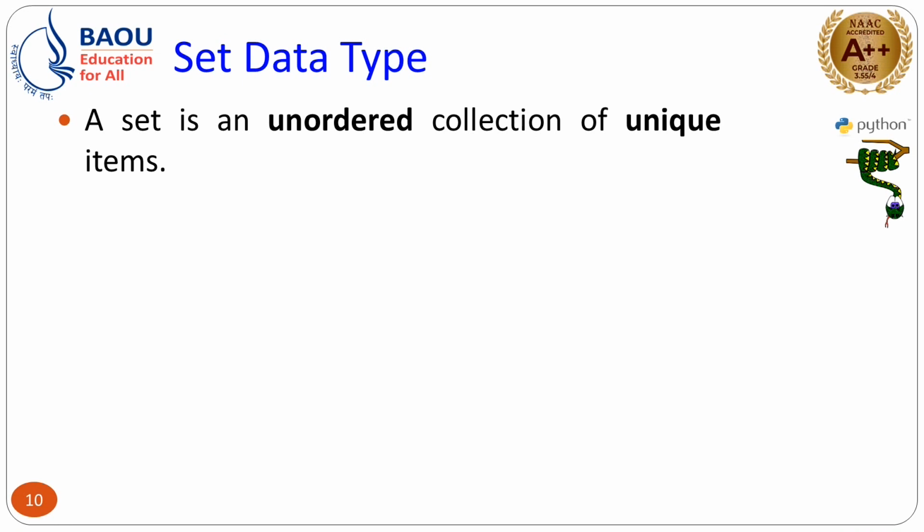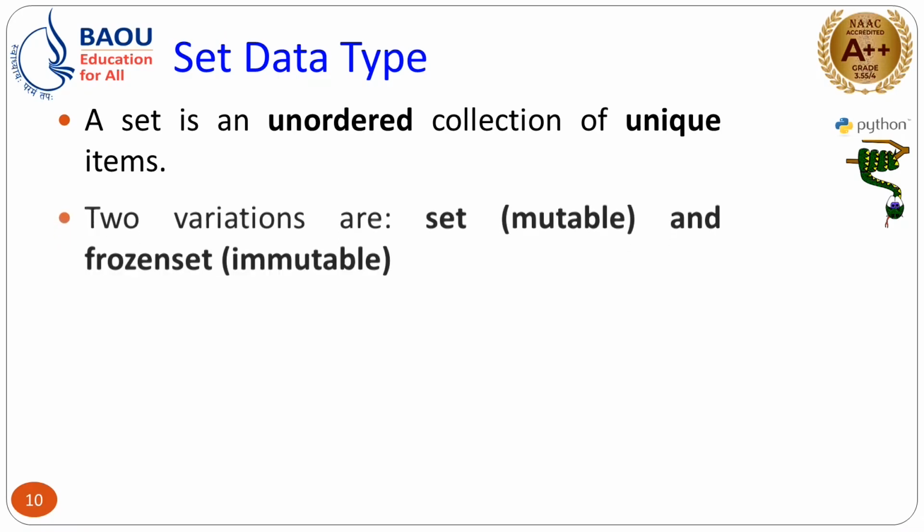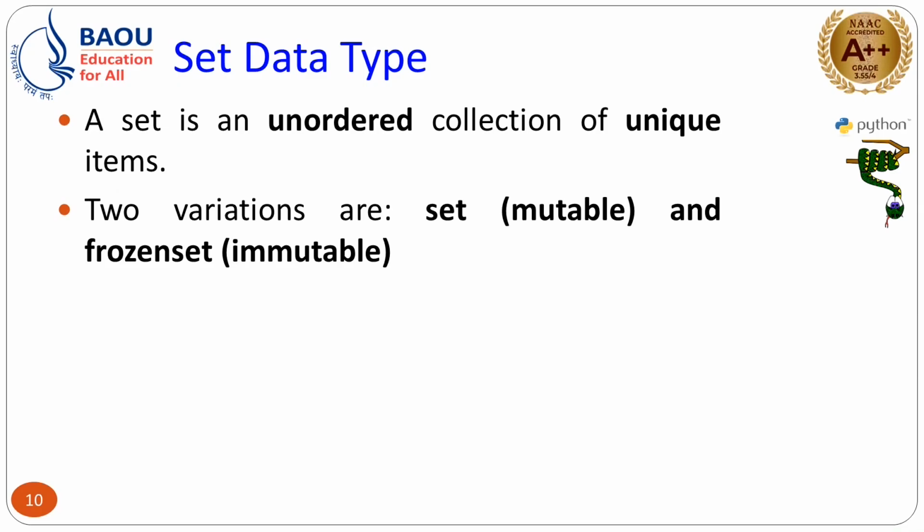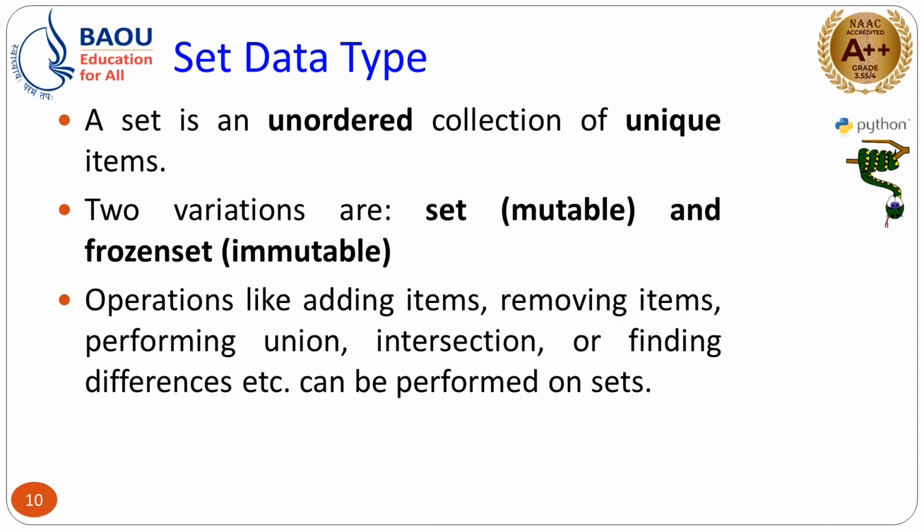The next data type is set. Now, set is an unordered collection of unique items. In the previous data types we have seen sequences, that is, ordered collections, but here it is an unordered collection. Second important thing, in all of these previous data types repetition or duplication can be allowed, but here in the set no duplications will be allowed. So, all the values that you are going to include are represented in the output as unique, right. So, two variations are there, one is set, one is frozen set.